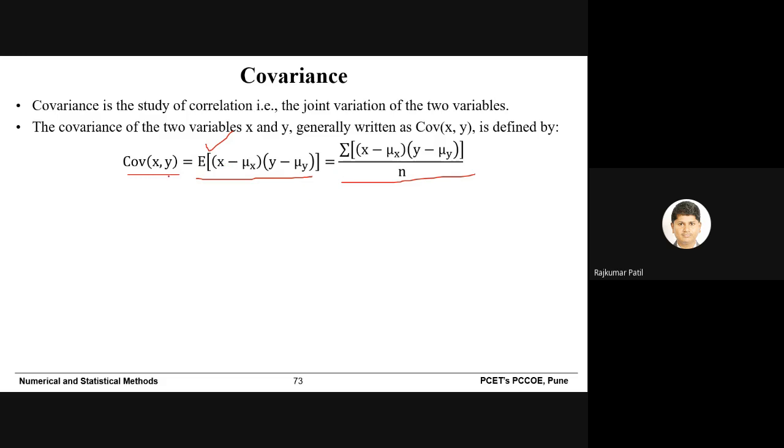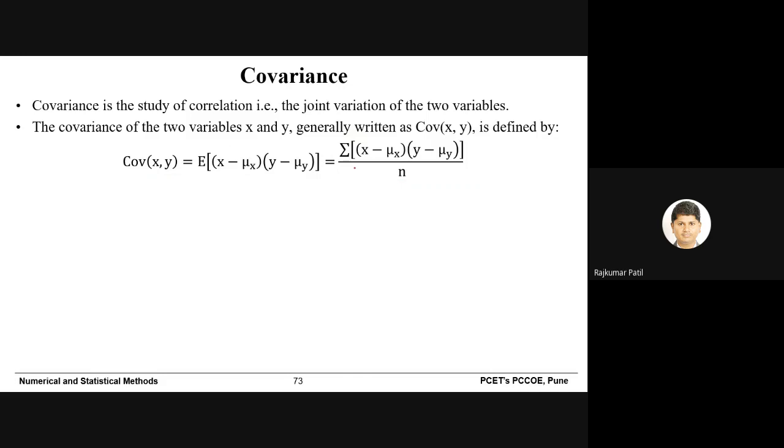Mathematically, when you want to calculate the covariance between x and y, you need to use this formula: summation of (x minus the mean of all the values of x) into (y minus the mean of all the values of y), then divided by n. N is the number of samples, the sample size.